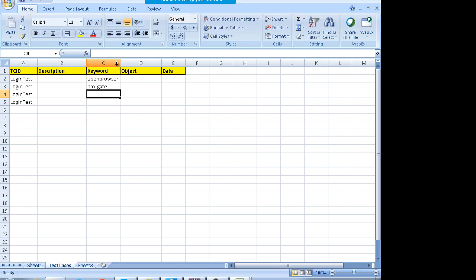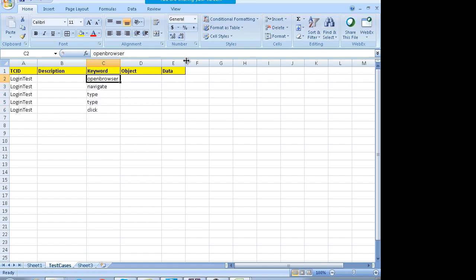Right, then after navigating to Facebook, you have to log in. You have to enter the username and password. So you type the username, you type the password, and then you click on the login button. So you do these things. These are the generic operations which you perform on the browser.